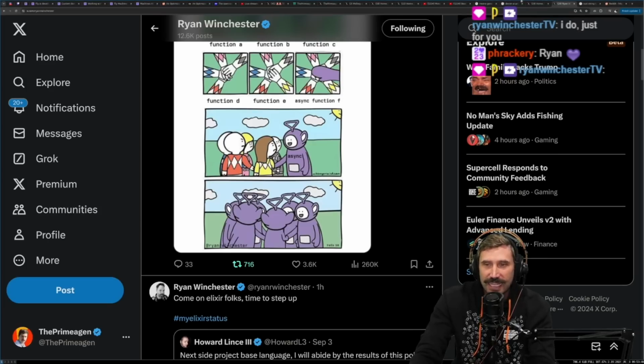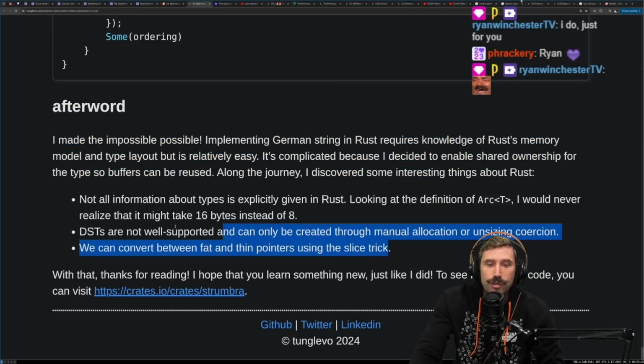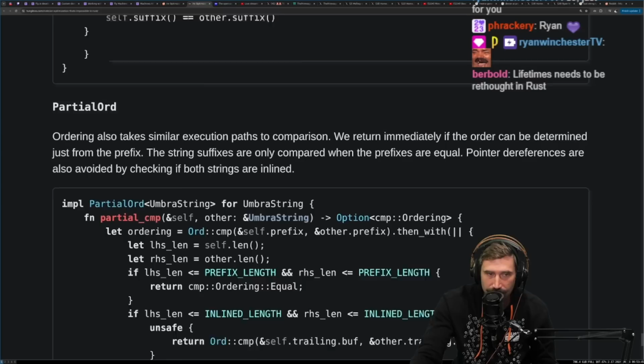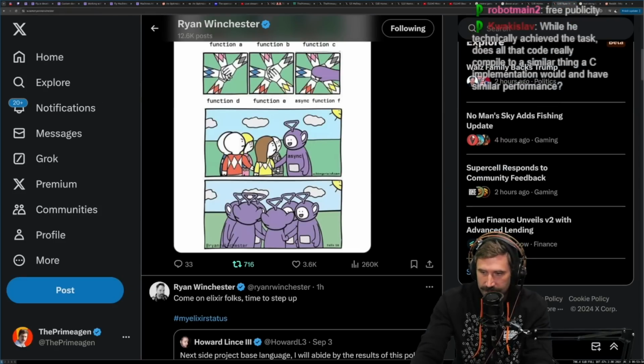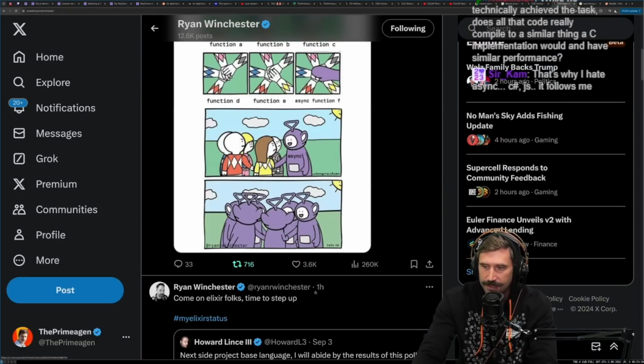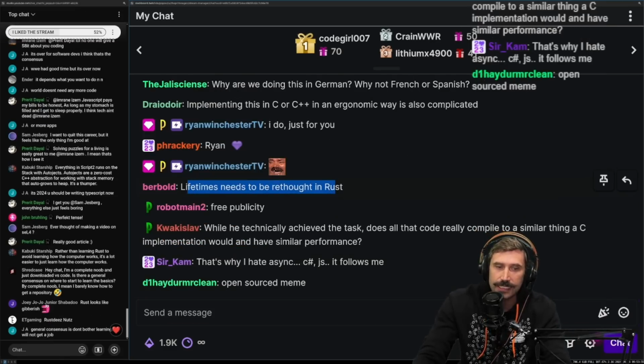I mean, I feel like that's a much more fair thing to critique Rust, because the reality is you could write Rust for the next 5 years and probably never run into any of these things. Whereas you will run into this if you write Rust for the next year. Lifetimes need to be rethought in Rust. Lifetimes can be exceptionally difficult.